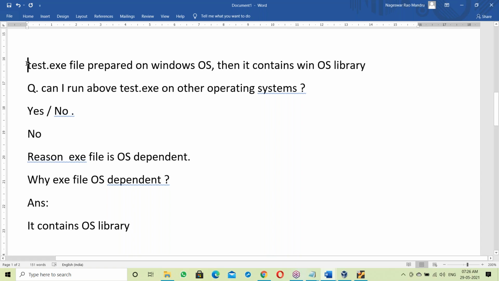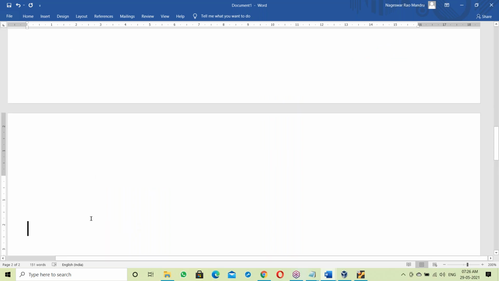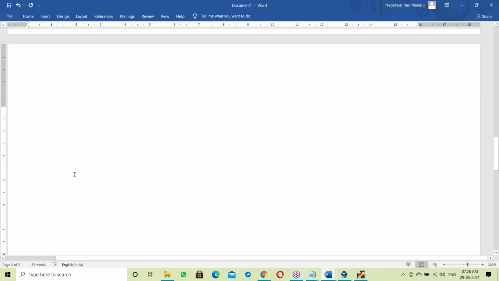See this. If a test.exe file is prepared in Windows OS, then it contains Windows OS library. The test.exe file is linked with Windows library. Since it contains OS library, it is OS dependent. Now let me show that very clearly, for understanding purposes.